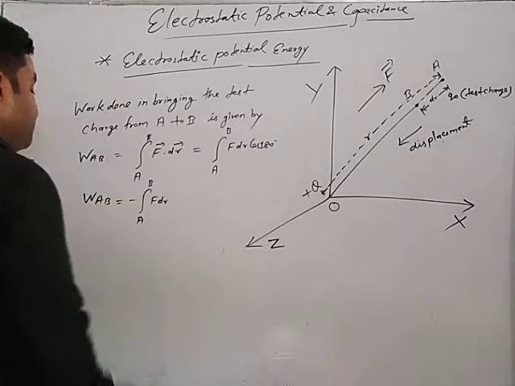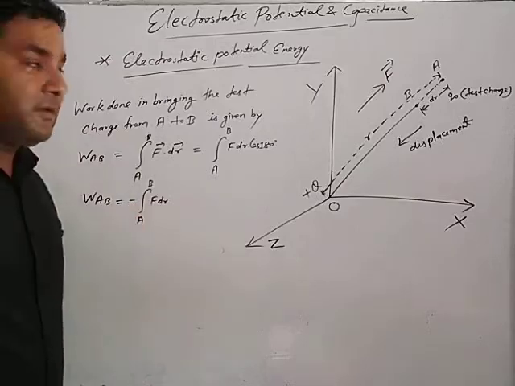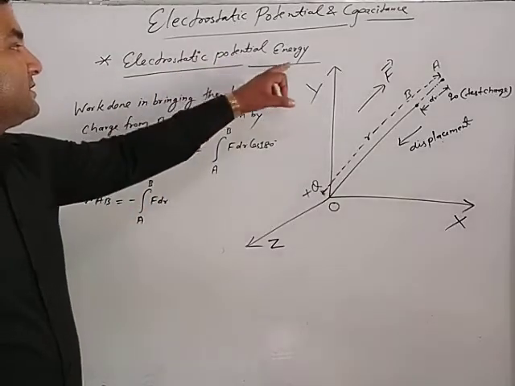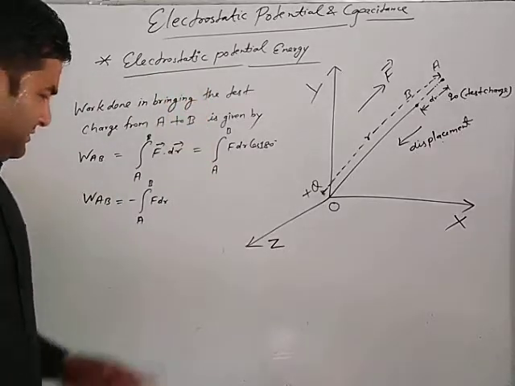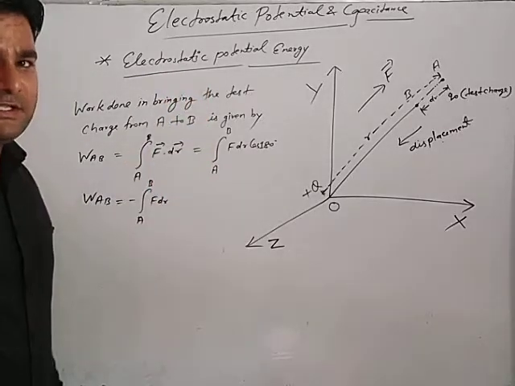This work done is stored in the form of potential energy, and because it is due to the electric or electrostatic force, it is said to be electrostatic potential energy.